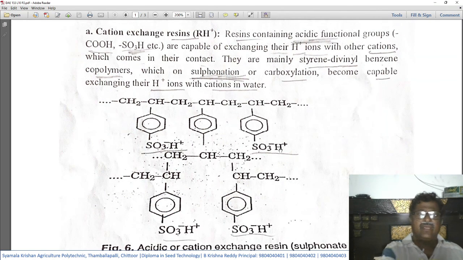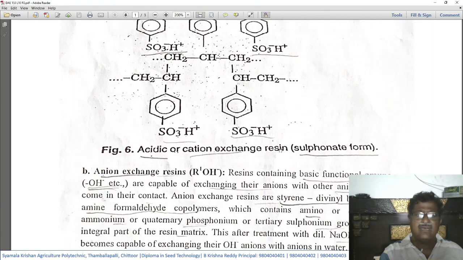So here they have represented this long chain organic polymer. It is attached with the functional group SO3H+. So this is another chain of polymers. So like this, lengthy polymers will be there, through which these functional groups, either SO3H or COOH carboxyl ionic functional group, will be present. This will exchange its H+ with the cations present in the hard water.